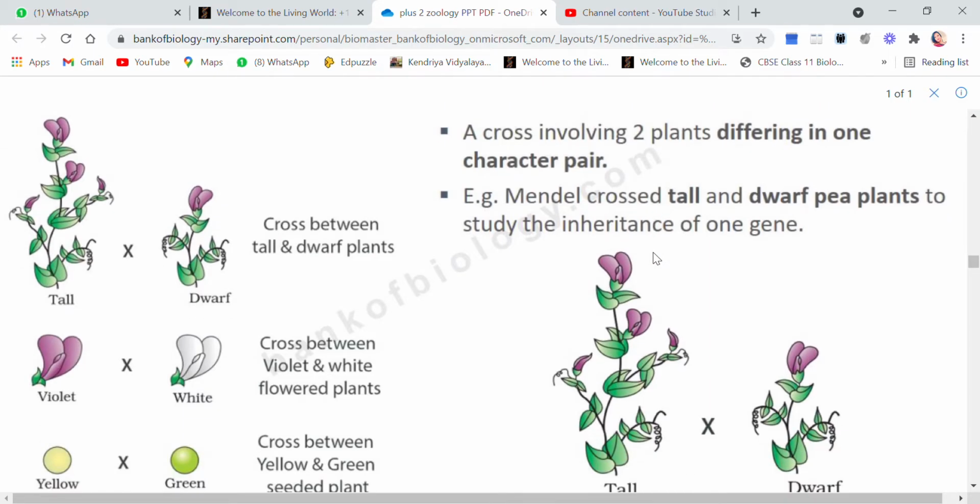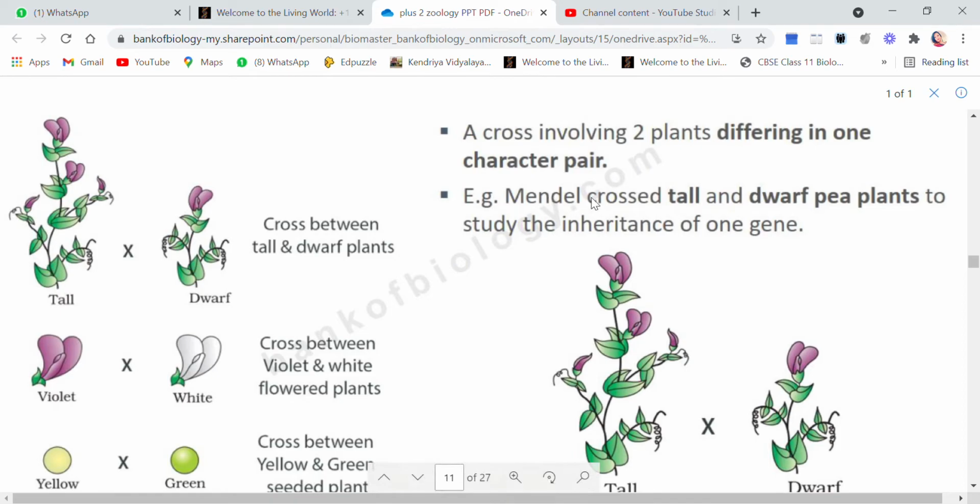So here in this case, we have taken height as the example character. There are other characters also, like color of the flower, pod shape and so on, but we are not bothered about those. We will only study one character, that is height.